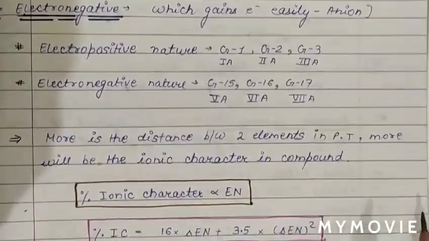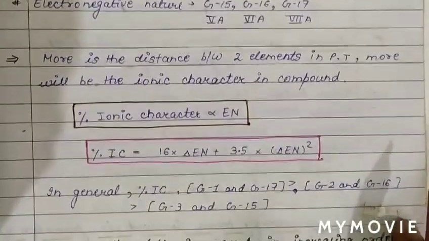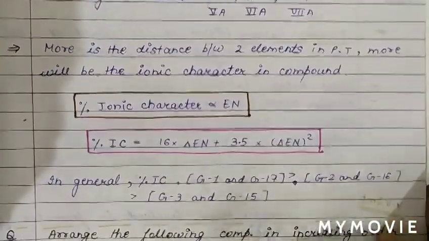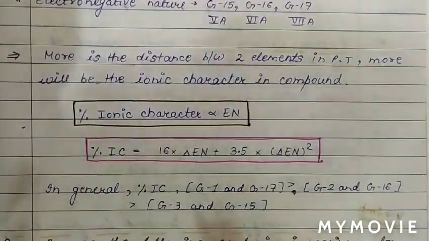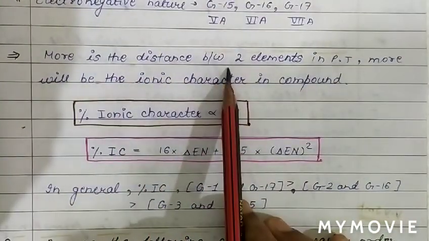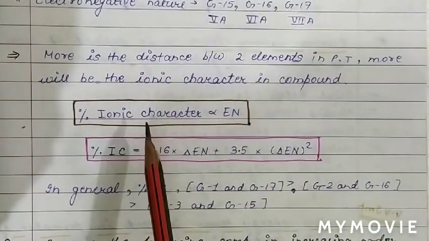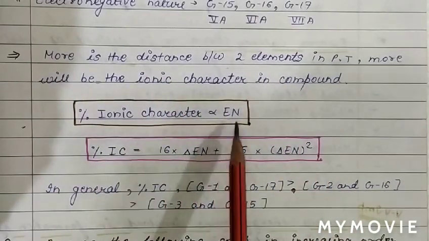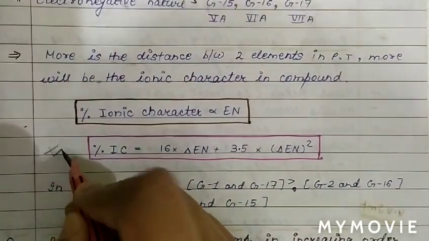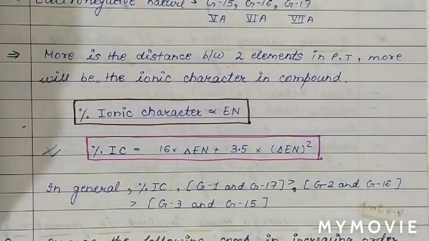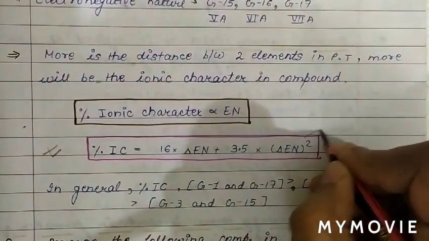One basic equation is called the Hannay-Smith equation. The greater the distance between two elements, the greater the ionic character. As ionic character is proportional to electronegativity difference, remember this formula. This formula is important.